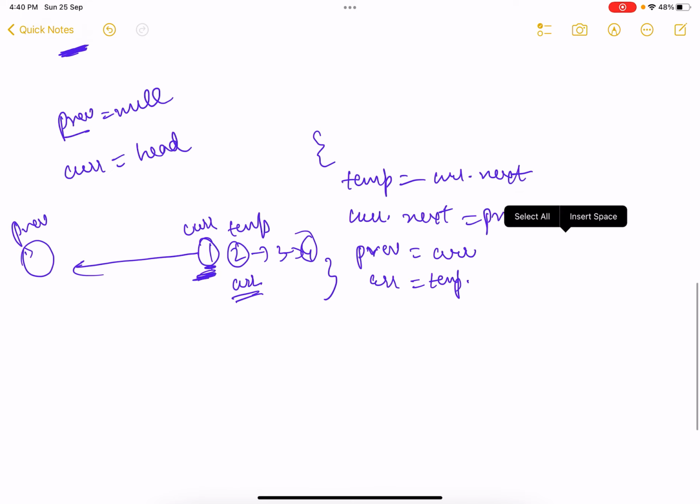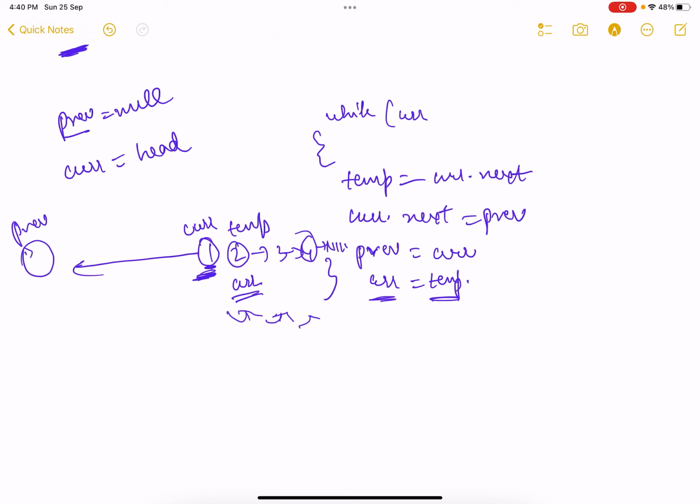Now what is the condition? Till which point will I do it? Just see, current equals to temp. That means current is moving one step at a time. So there will be some point when current will point to null, when I reach the end of this list, right? So here what I'll add is, while current is not equal to null, you do these stuffs.